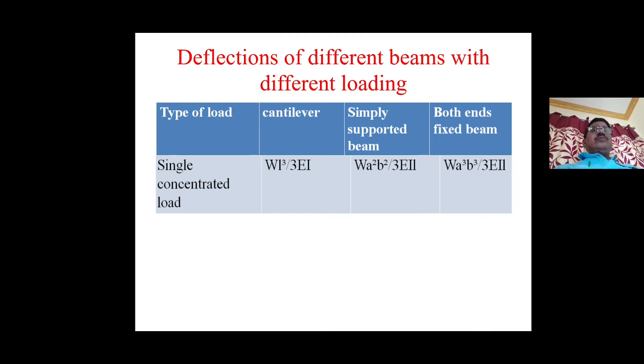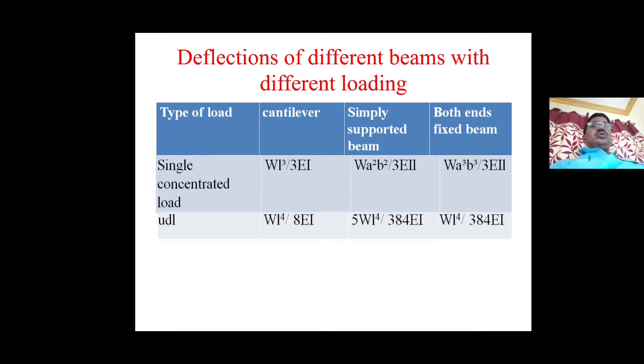For the cantilever, the deflection is WL cubed by 3EI. For the simply supported beam, W into A squared B squared by 3EIL. For the both ends fixed beam, W into A cubed B cubed by 3EIL. These are the formulas for deflection under point loads.